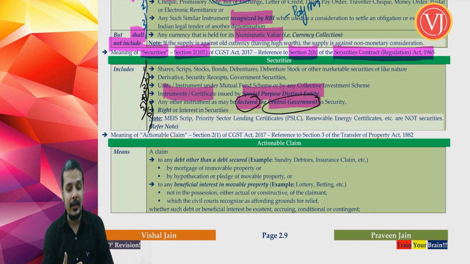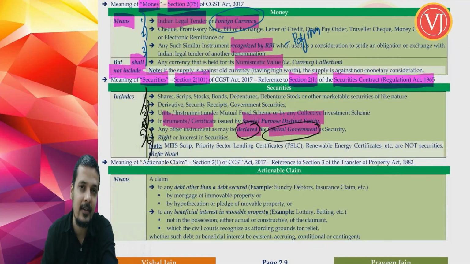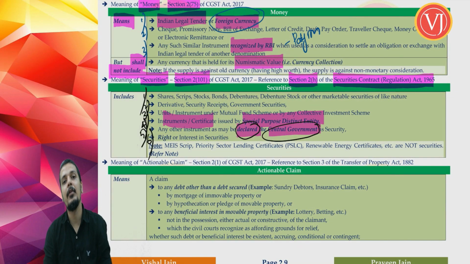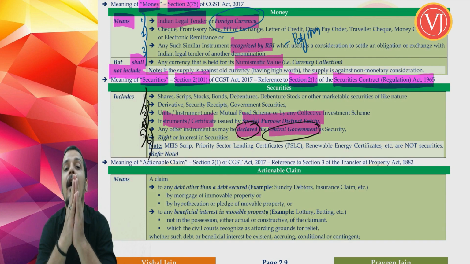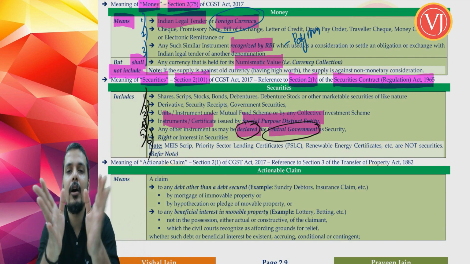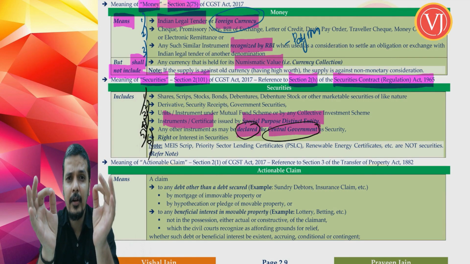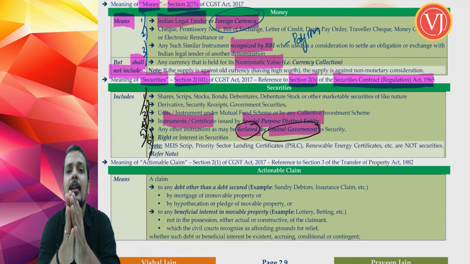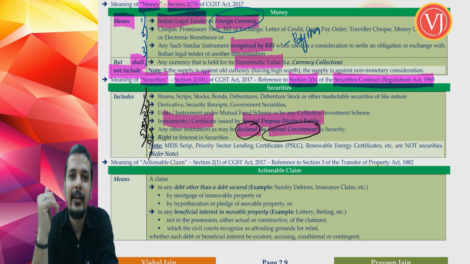And by the way, my friends, this bifurcation which I have given, whether it is in money or whether it is in securities, is not given in law. If you want to see your law, there will be no bifurcation into point number 1, 2, 3, 4, 5, 6. It will be a single line. We have to strongly believe in one particular point. Whenever you are reading a law, and more importantly, the bare act of any law, you have to break it. Only if you break it, you will be in a better position to understand.